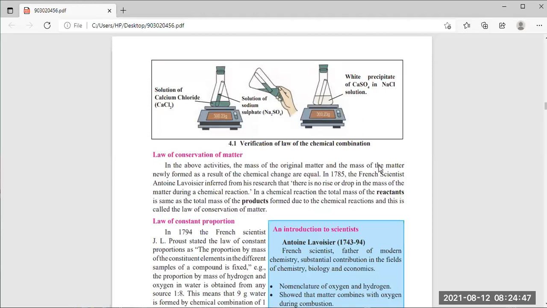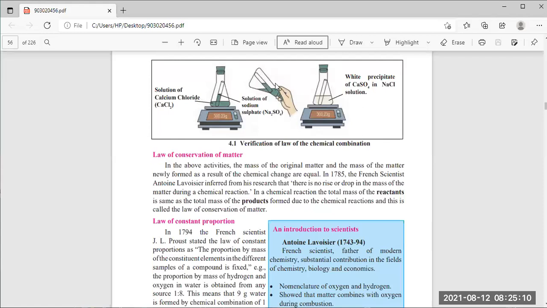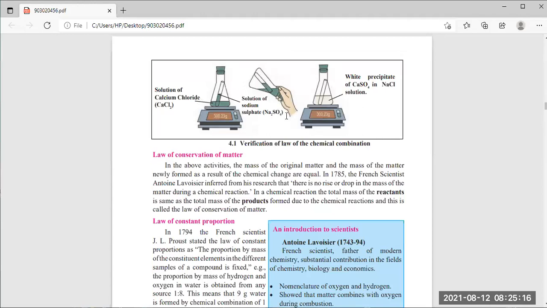Whatever weight you take remains as it is. Suppose in this figure there is 323.23 gram before the reaction, and after the chemical reaction we get the same weight. The reactants are the substances used in the reaction. In this process calcium chloride and sodium sulfate are the reactants, and when they combine they form new substances, CaSO4 and NaCl, that is calcium sulfate and sodium chloride. Both of these are the products.